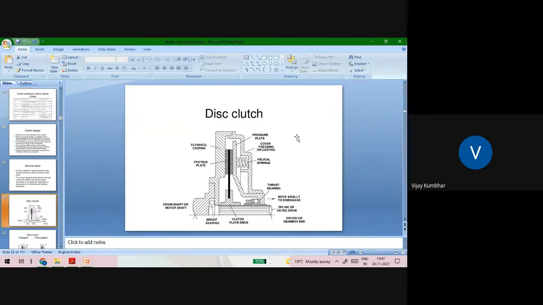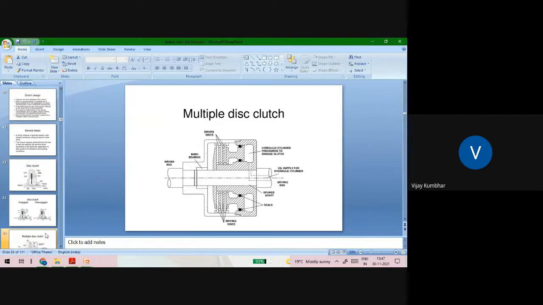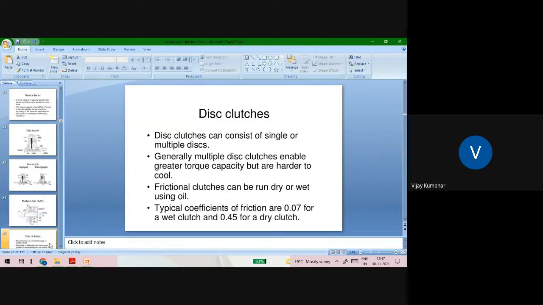You might be aware of the nomenclature of the disc clutch: the flywheel, then friction plate, then crankshaft or motor shaft, then pressure plate assembly, various types of springs, the thrust bearing, and the splined shaft also. All these things you might have studied in your automobile engineering subject. Then there are disc clutches, which may be single plate clutch or multi plate clutch.